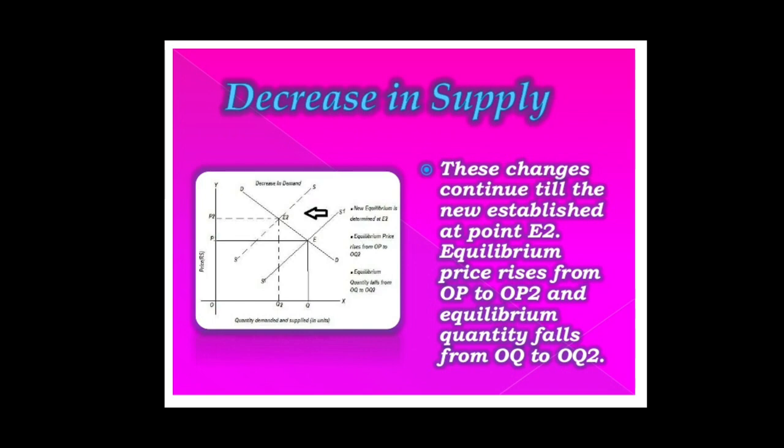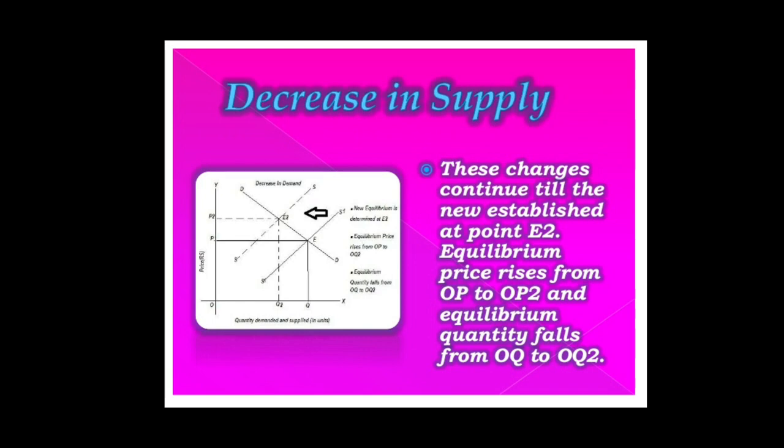As we can see from the figure, the new equilibrium point is established at point E2 where the new supply curve SS intersects the original demand curve DD at point E2.